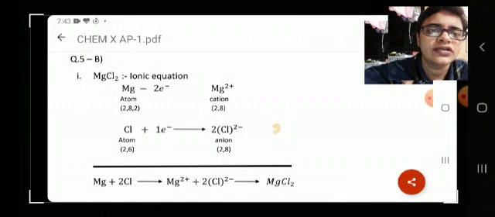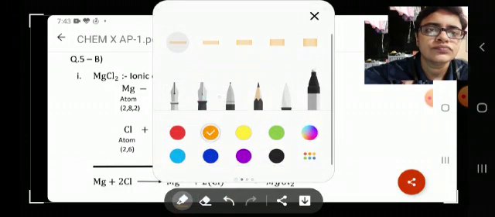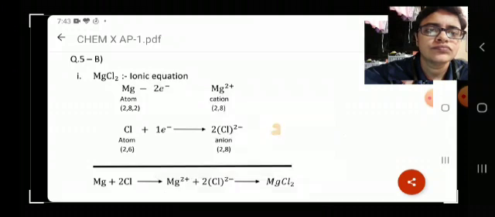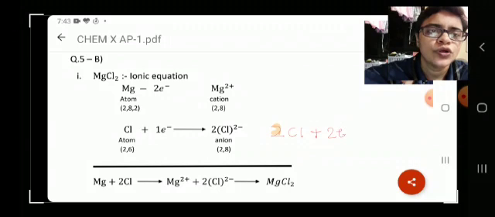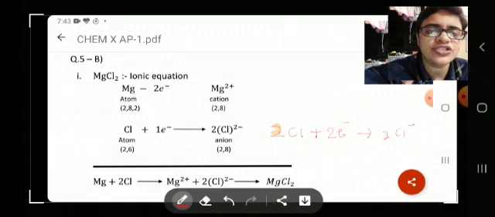You have to write here: 2 Cl plus 2 electrons, that gives you 2 Cl minus. This is the correct answer. You have to mention it in this way.